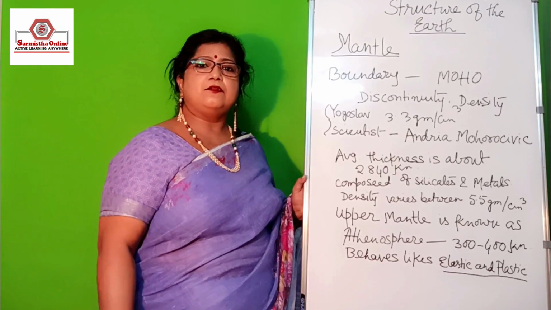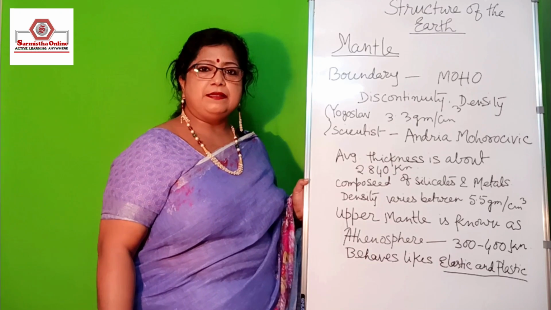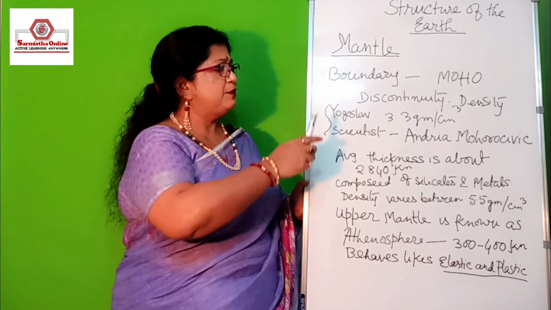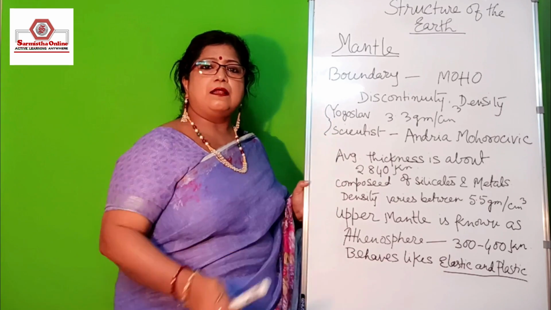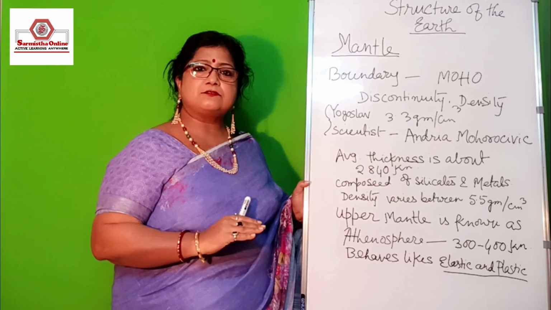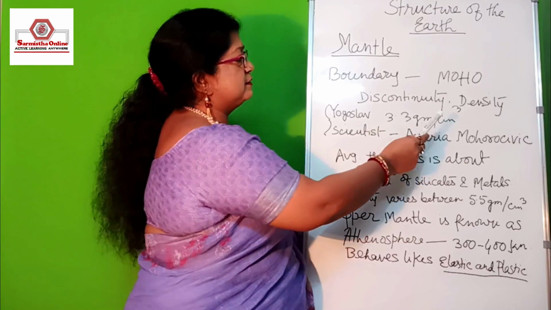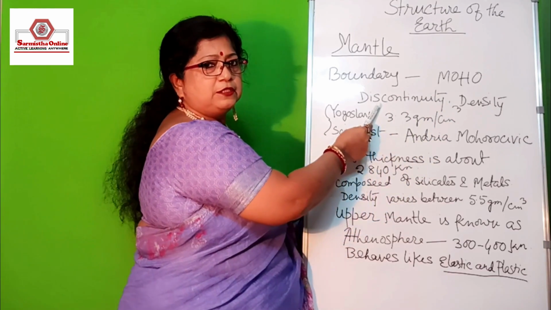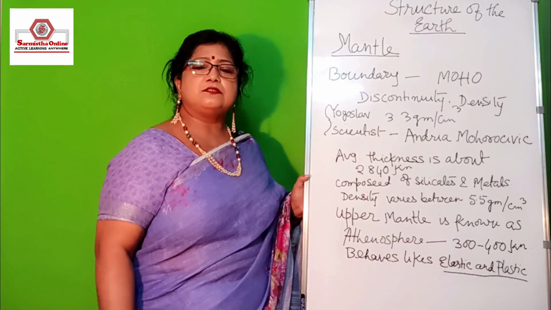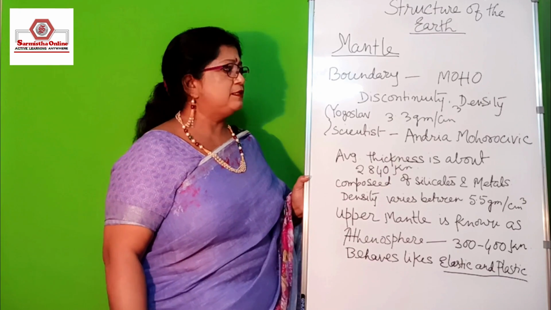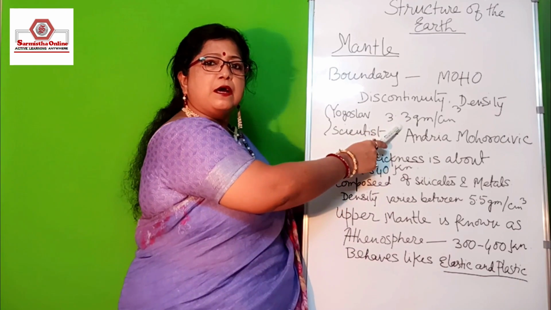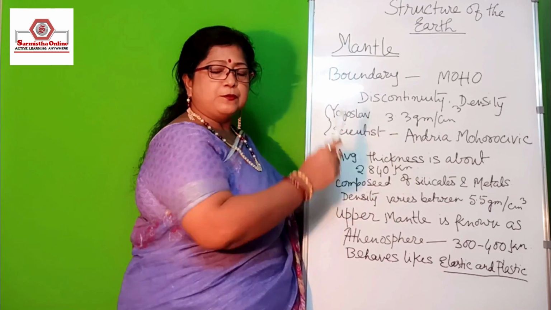The second layer of the earth is the mantle, and between the mantle and the lithosphere there is a transitional zone. That transitional zone is known as the Moho discontinuity, and in the Moho discontinuity the average density is 3.3 gram per centimeter cube.